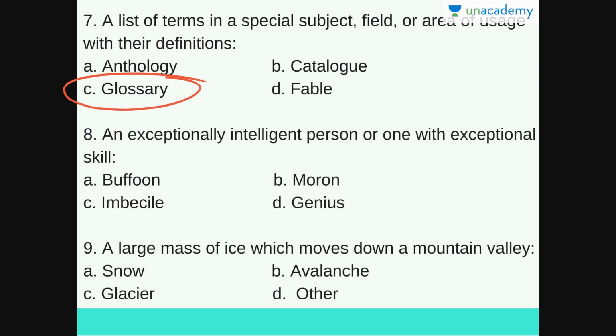Next question is an exceptionally intelligent person or one with exceptional skill. So this is also an easy question. So the options are buffoon, moron, imbecile, or genius. So the answer for this question is D, genius, an exceptionally intelligent person or one with exceptional skill. Buffoon, moron, and imbecile mean a person who's foolish or stupid. So they are synonyms of each other. Buffoon, moron, and imbecile. So the answer for this question is D, genius.